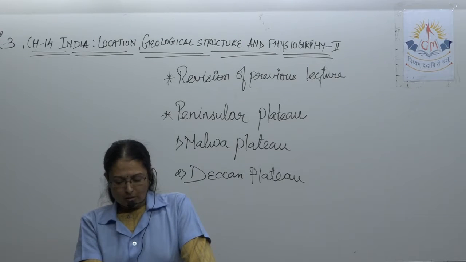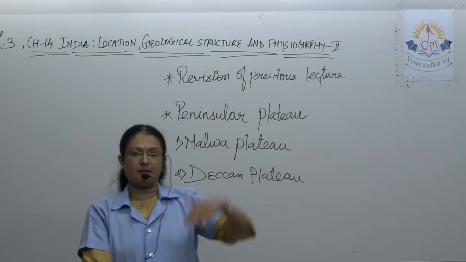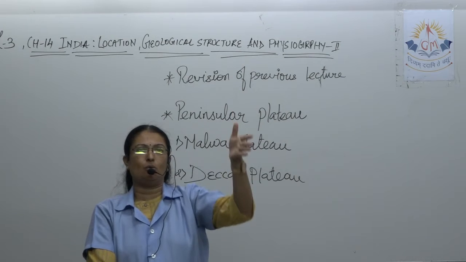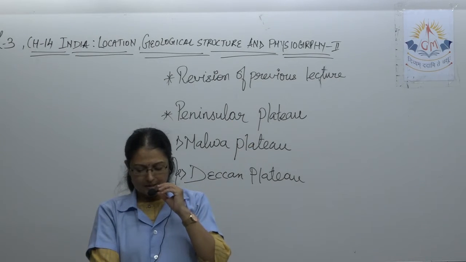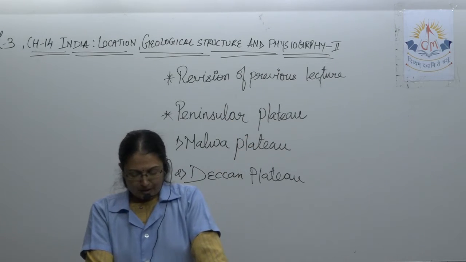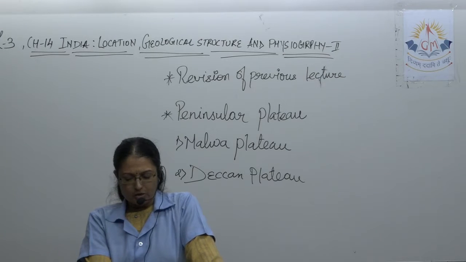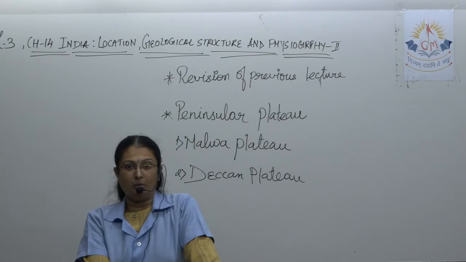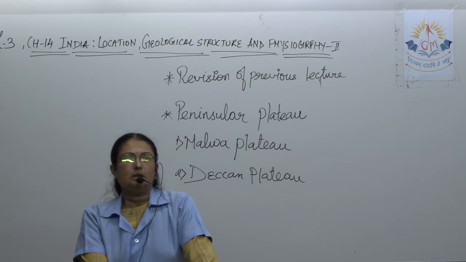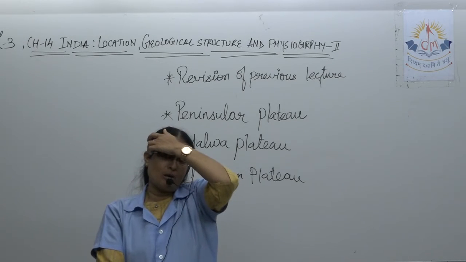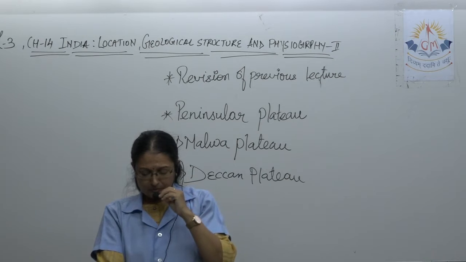Then the point you have to keep in mind is the distance from north to south and east to west. That distance we should keep in mind: the length from Kashmir to Kanyakumari is 3,214 kilometers, and the width from Gujarat to Arunachal Pradesh is 2,933 kilometers. So it is almost equal distance from north to south and east to west.